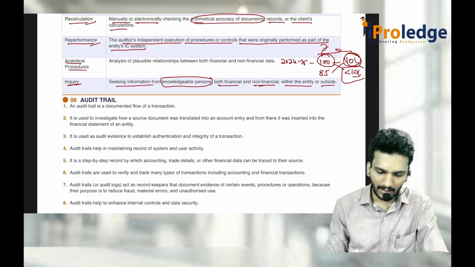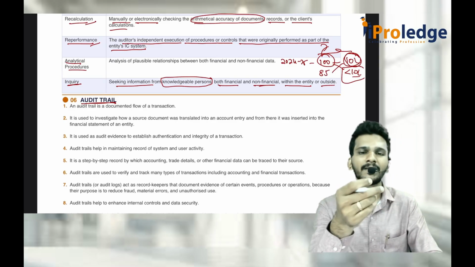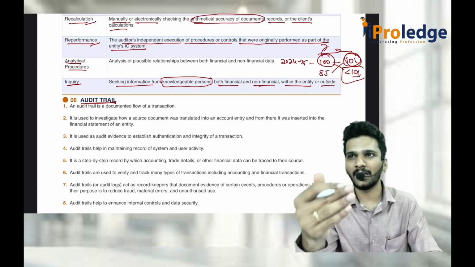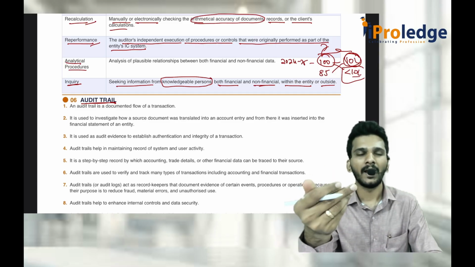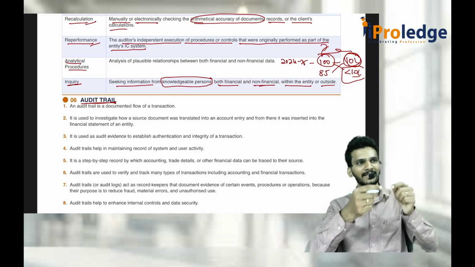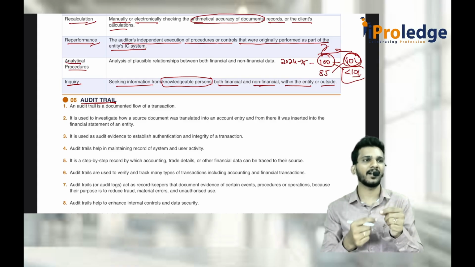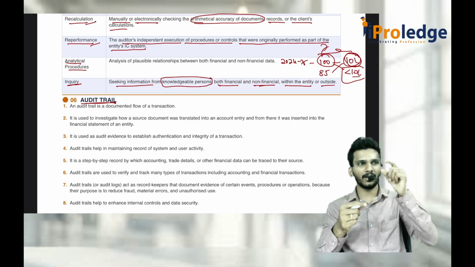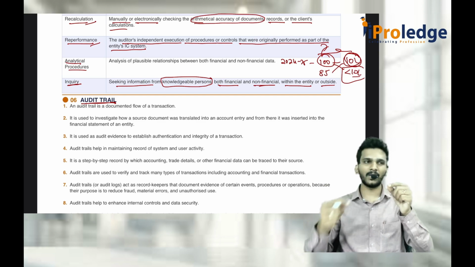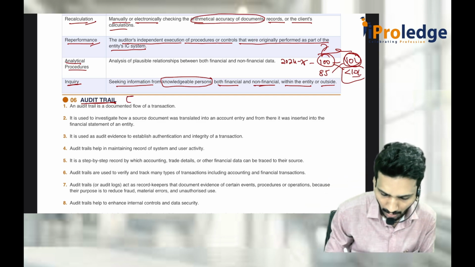Then comes audit trail. I think we discussed this audit trail. What is audit trail? Every company should have a system that should be able to record whenever the entry is made, by whom it is made, at what time and what day it is made, and whenever there is a subsequent modification, deletion, addition to the entry, all those details have to be recorded on a time log basis. That is called audit trail. From the origin till the end of transaction, whatever is happening has to be entirely recorded. It is even called an edit log.